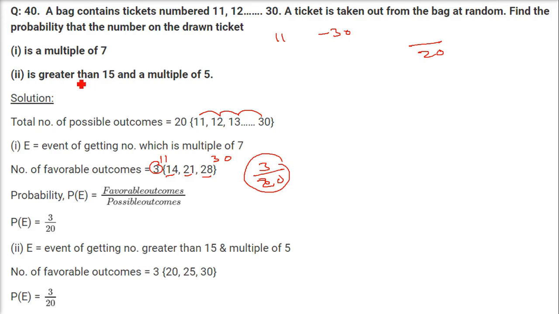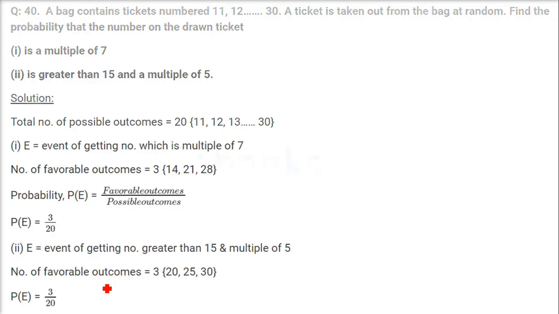Now, greater than 15 and a multiple of 5. So it has to be greater than 15 and a multiple of 5. Above 15 is 20, then 25, and 30, and 35. No, that is not going to come, and 15 will also not come. It has to be greater than 15. So 20, 25, 30, the count is 3, and when the count is 3 and total possible outcomes are 20, 3 by 20 is the answer here.